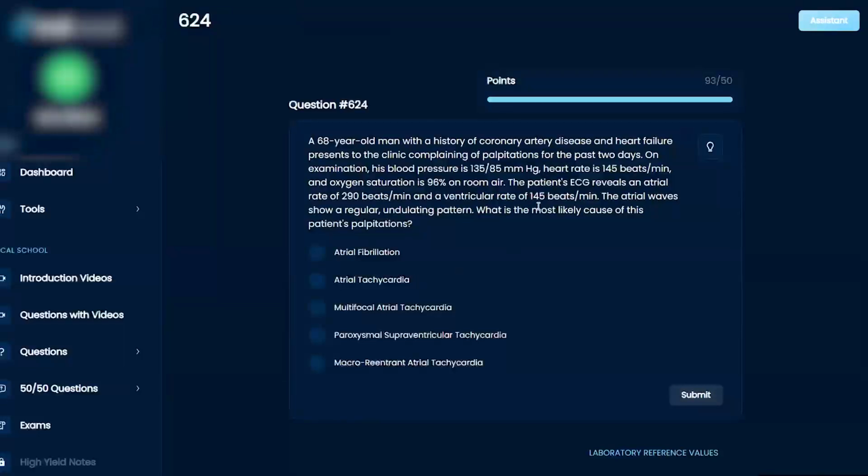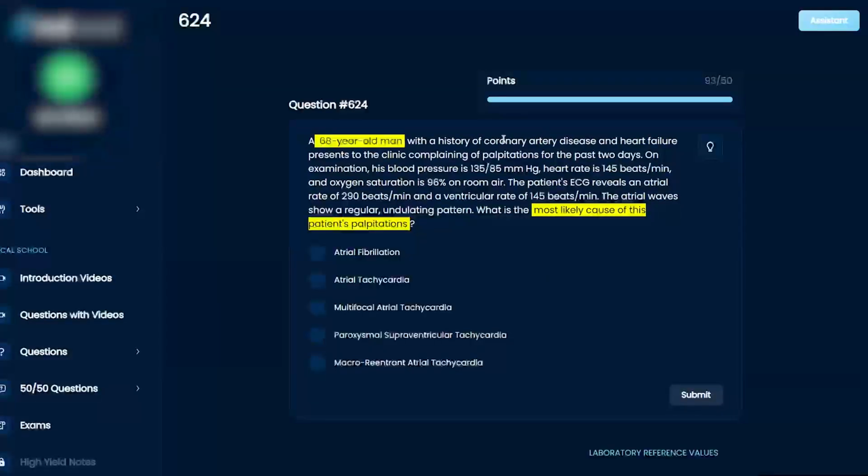What is the most likely cause of this patient's palpitations? AFib, atrial tachycardia, multifocal atrial tachycardia, paroxysmal supraventricular tachycardia, or macro reentrant atrial tachycardia.